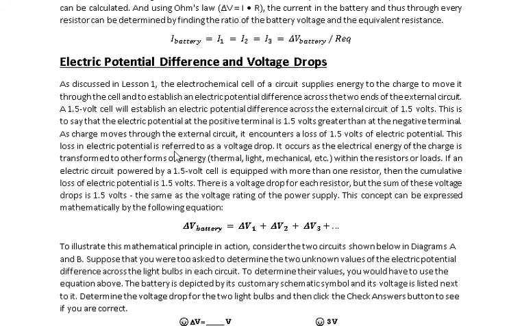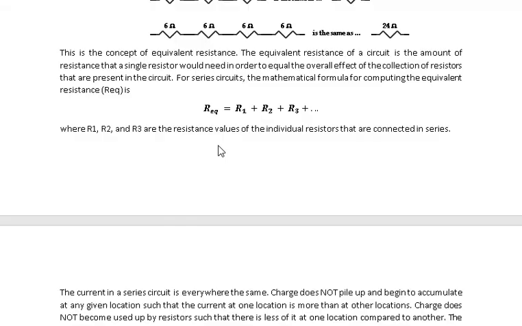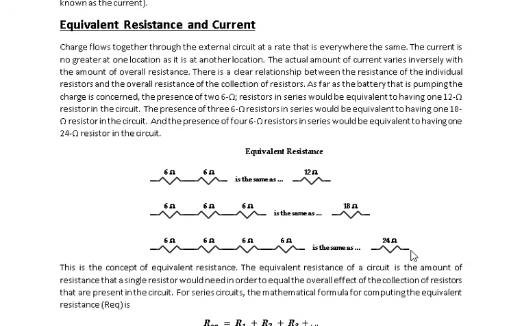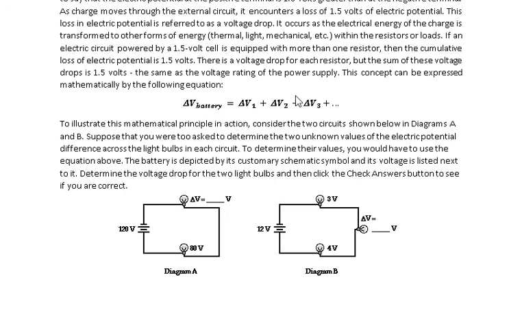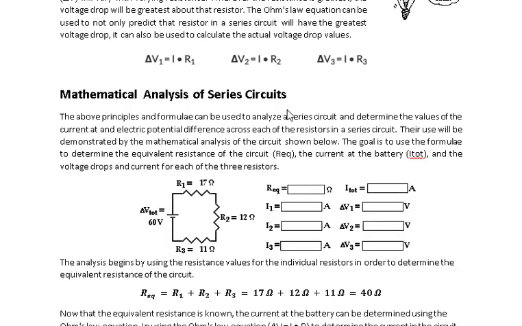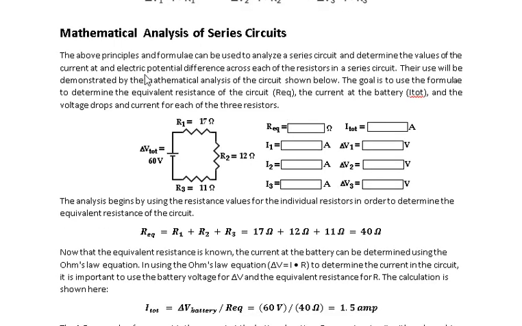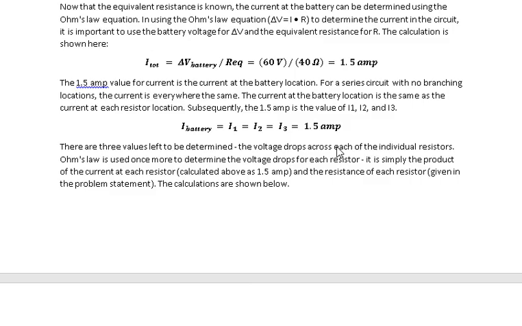Then for the voltage drop naman, for the series connection, its voltage drop is the summation of all. So for example, if you have this connection, then the total voltage drop is the summation of the voltage drop here, here, here, and here. Okay, so you just have to add the voltage drop in order to find the equivalent voltage of the battery. Okay, so we have here mathematical analysis of a series circuit. So this is very explainable naman, when you read that definitions and paragraphs.